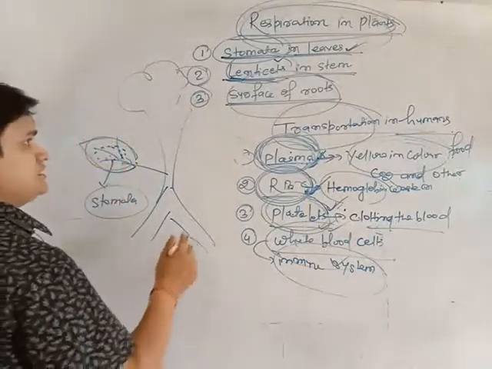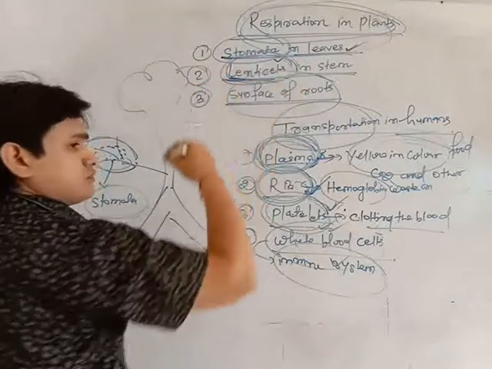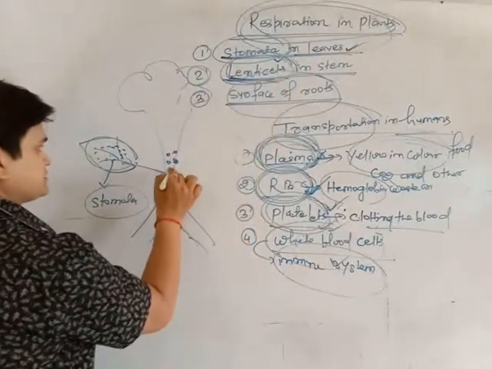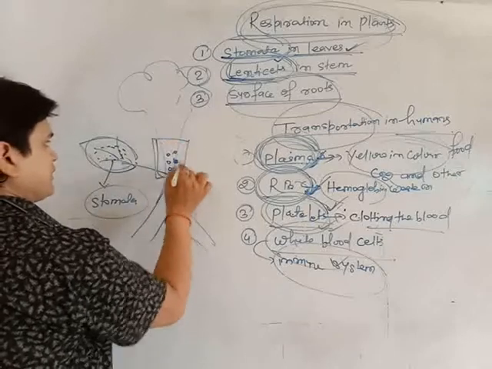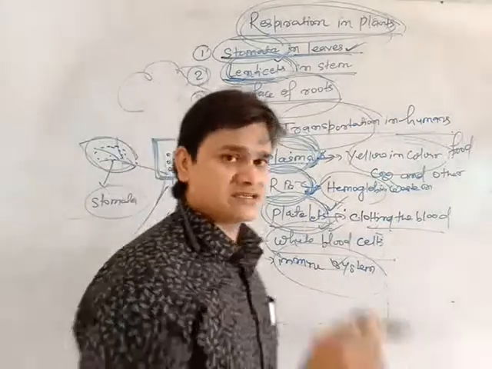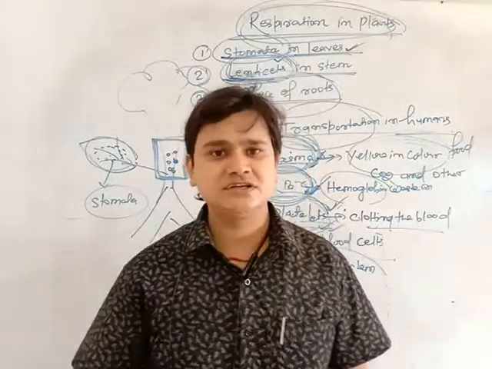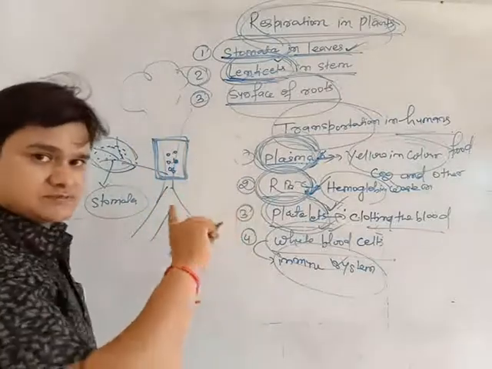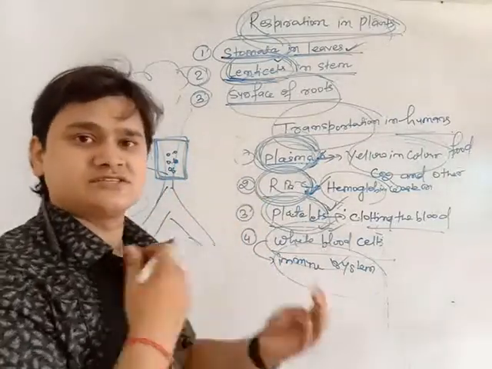Secondly, we have to talk about the lenticels. What are lenticels? Lenticels are the small pores that are present in the stem of the plants, and from this part of the plant also the respiration, meaning gaseous exchange, takes place.